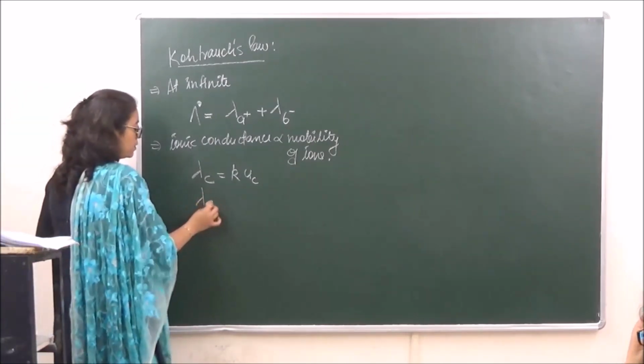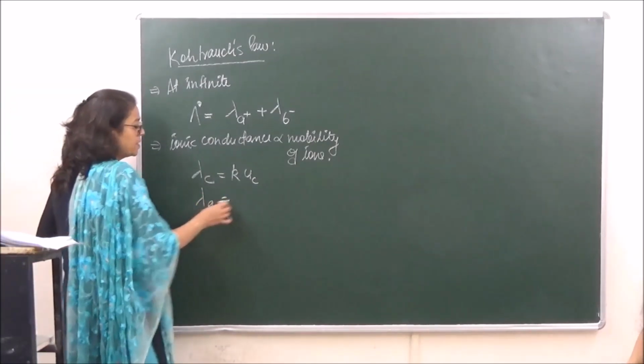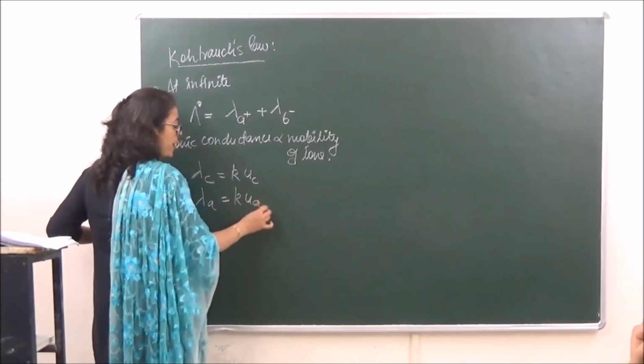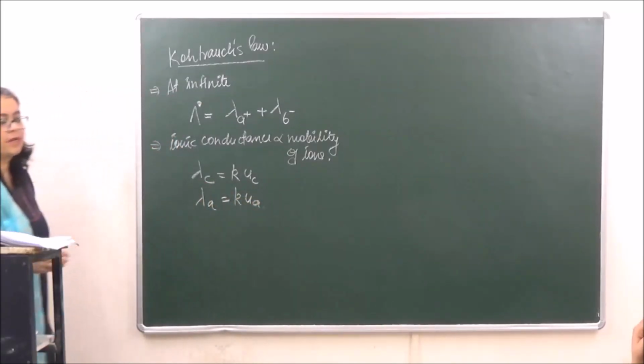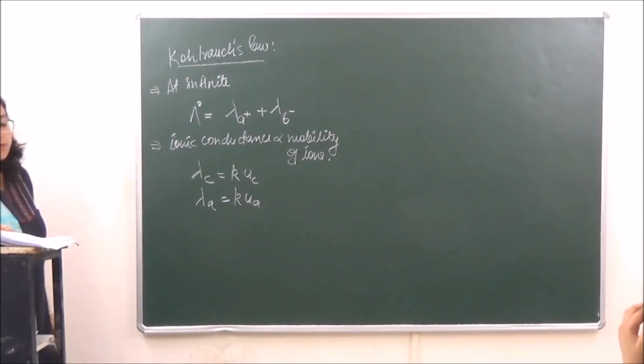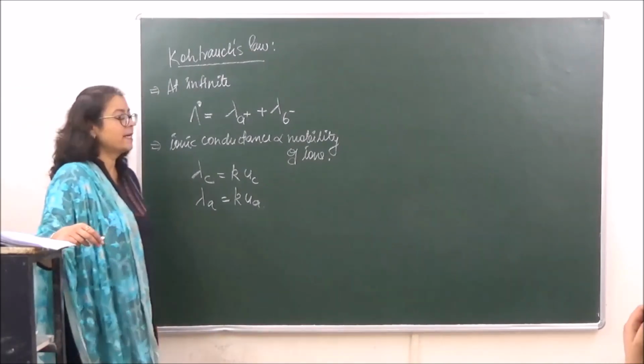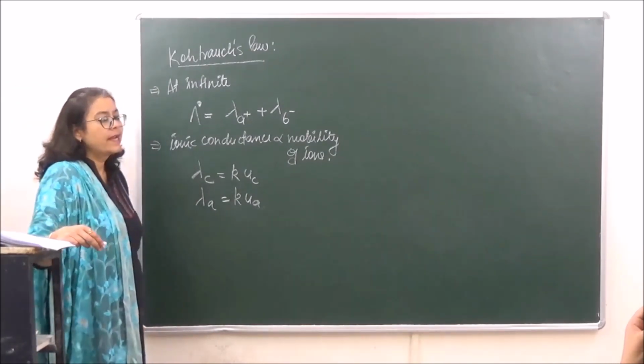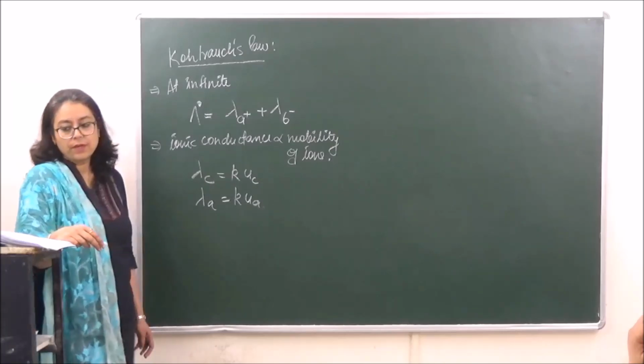Similarly, for the anion it is going to be KUA, where UA is the mobility of the anions. Okay, so we say that conductivity is directly proportional to what? It is directly proportional to the mobility of cation and the mobility of the anion.